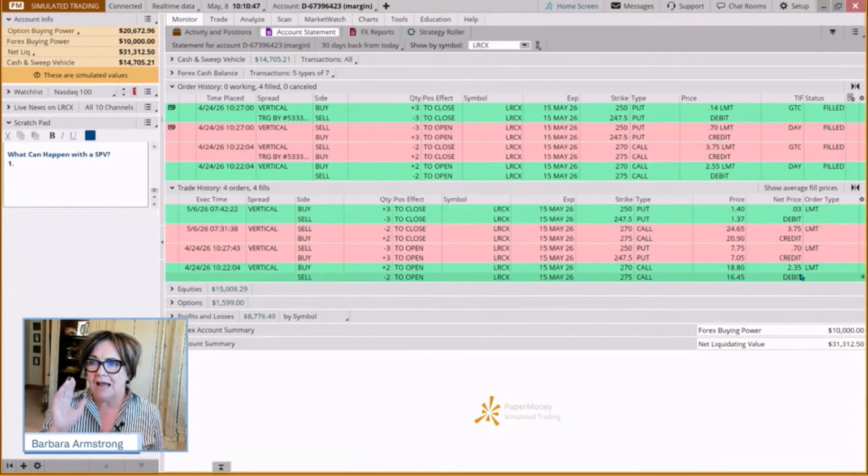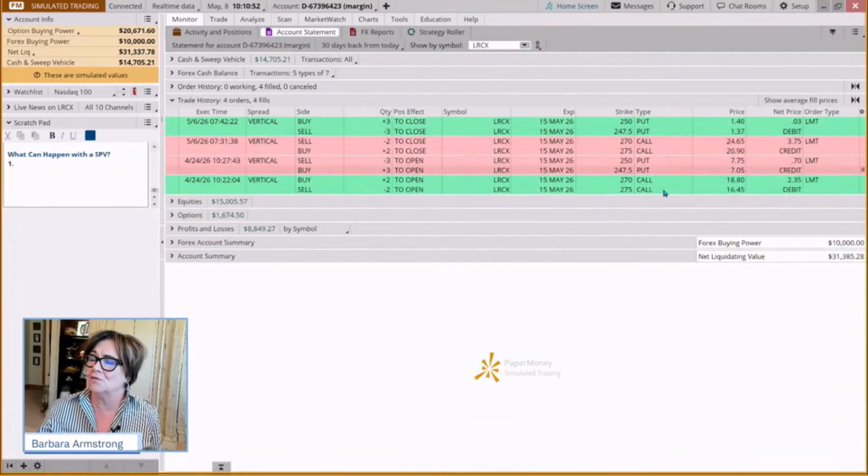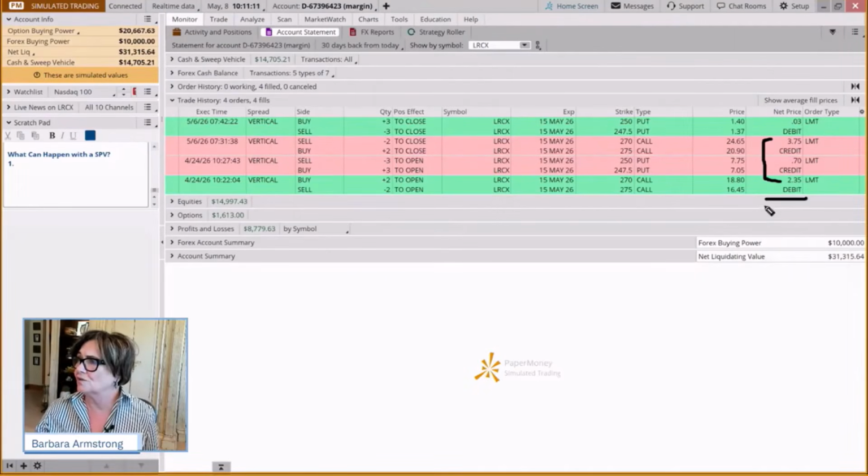Okay. And so this is not a bad thing. So how do we figure out, in this case, what did we make on this? Well, it got filled at 235. We got out for 375. So in this case, we're going to just take this and subtract this. So we made $1.40 a share.